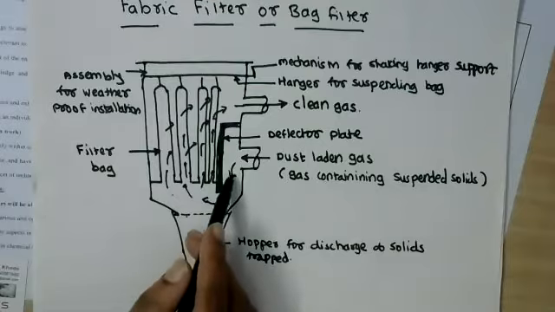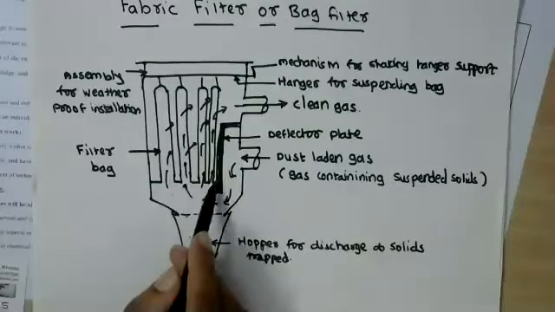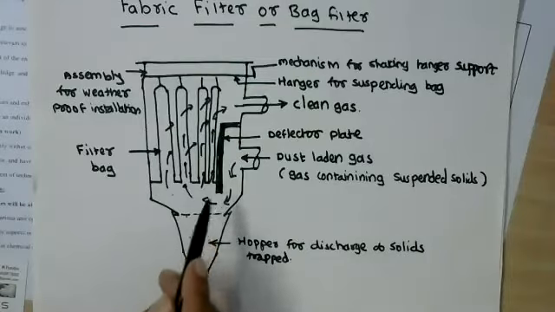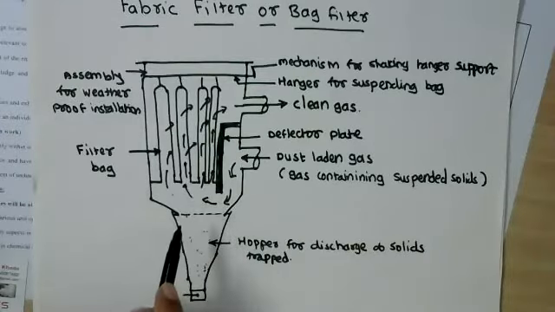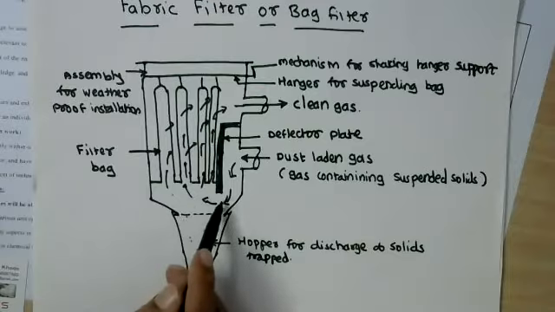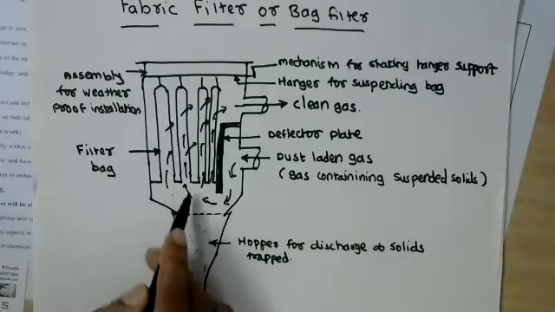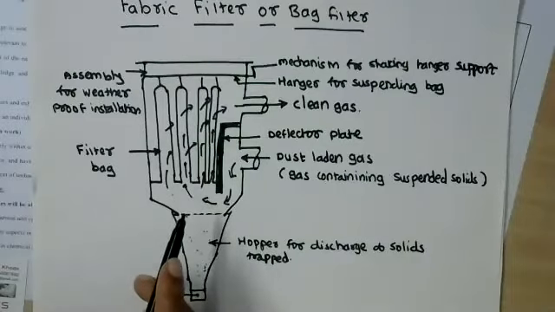Now once it comes out of the influence of this deflector plate, the gas has a natural tendency to move up. Whenever it moves up, it suddenly loses momentum, that means its velocity is reduced.